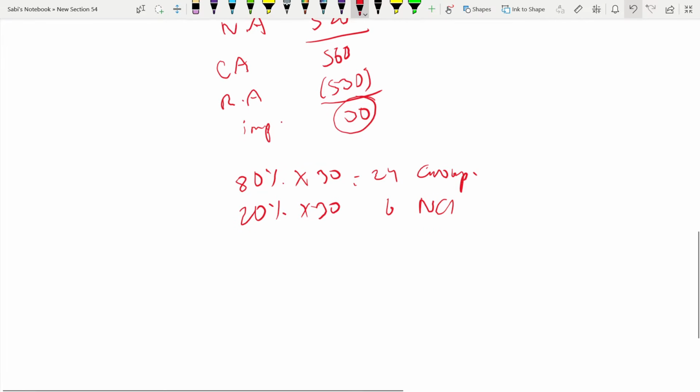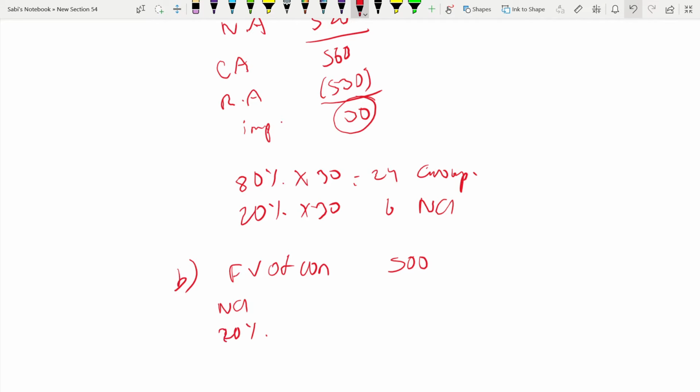Now we are using the second method, the proportionate method. Here the fair value of consideration will be the same, 500,000, but NCI at acquisition will change. NCI was 20% of net asset. What was the net asset at acquisition? 590,000.